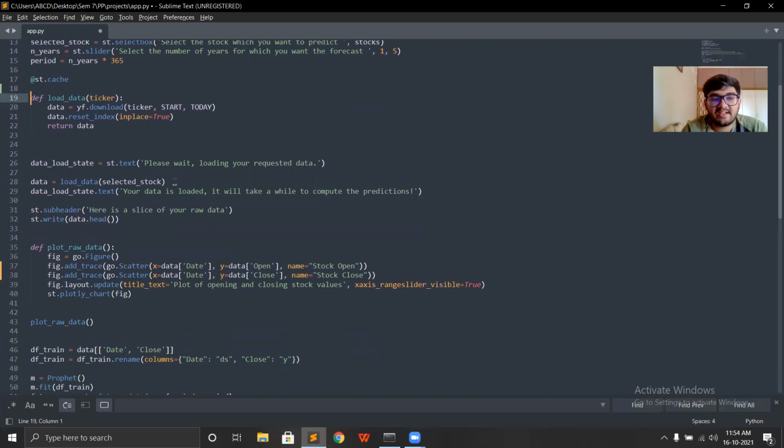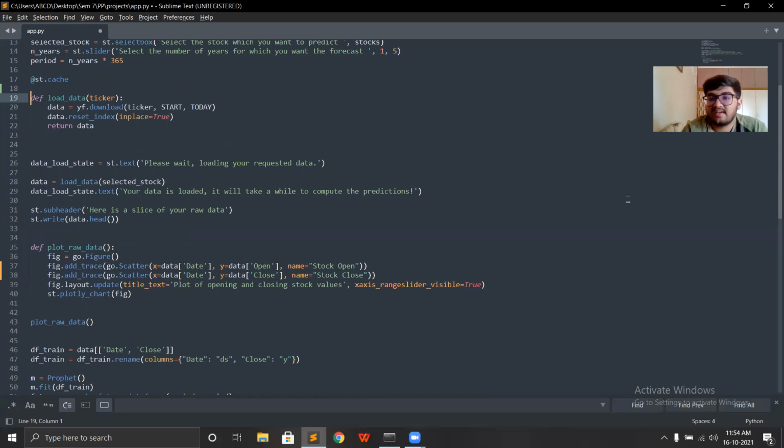After the data has been loaded, the message will change to say that your data is loaded and we are performing the computation for the prediction and forecasting. After that, I am also displaying a few records of the raw data. It will display the stock's opening value, closing value, and highs and lows. That data will be displayed using data.head over here.